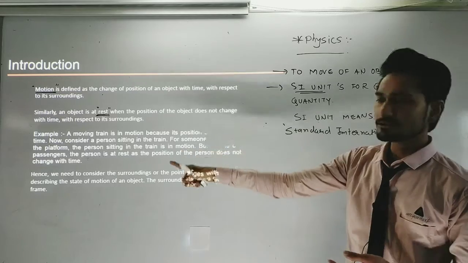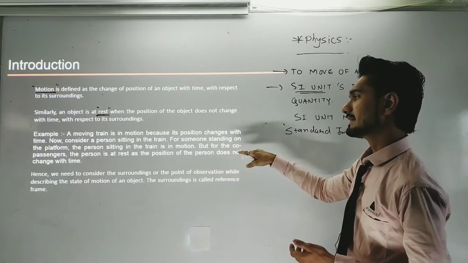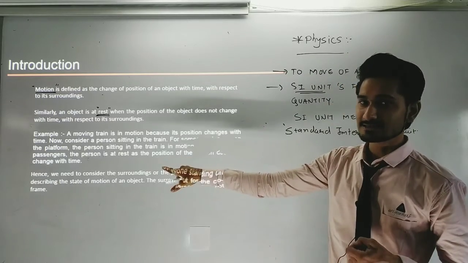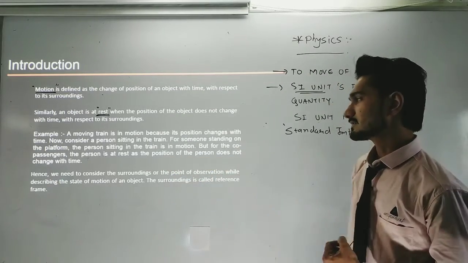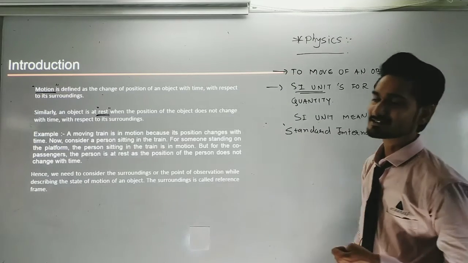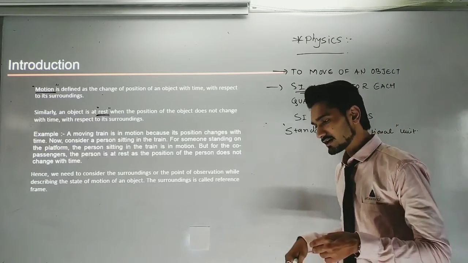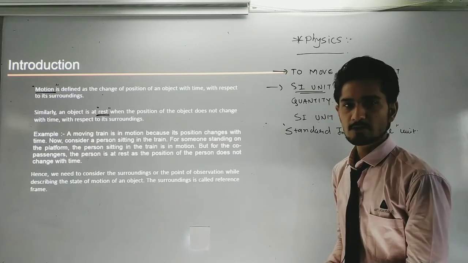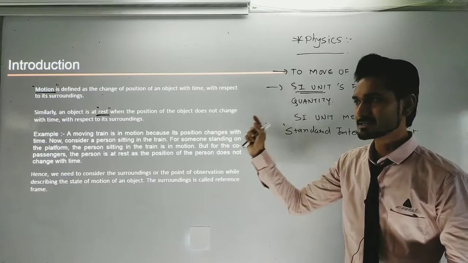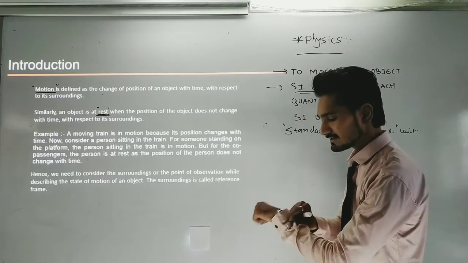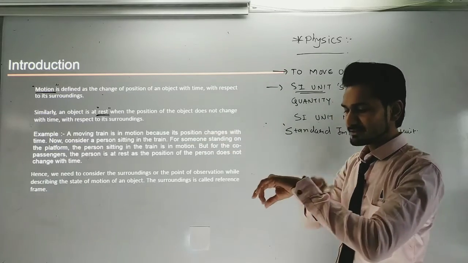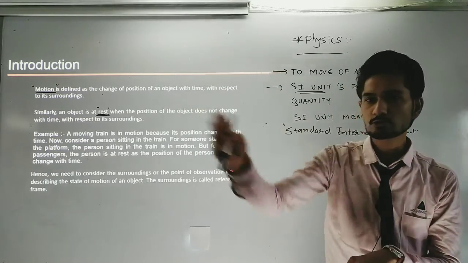This is the example given here. For someone standing on the platform, the person sitting in the train is in a motion state. But for the co-passengers, as I have told you, the person is at rest as the position of the person does not change with time. Suppose I am standing on the platform and a train is passing through me, then I can say that the time will change. If the train is here this second, then in another second the train will have gone to the next point.